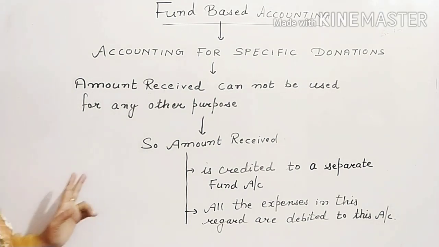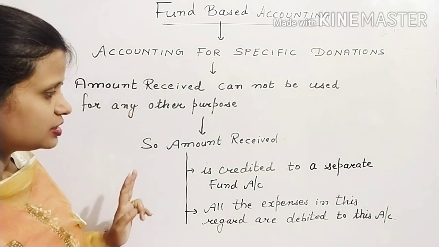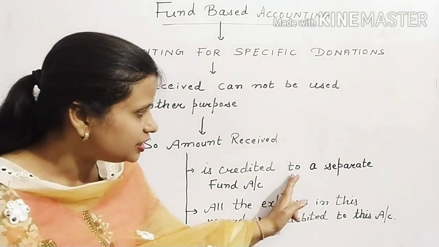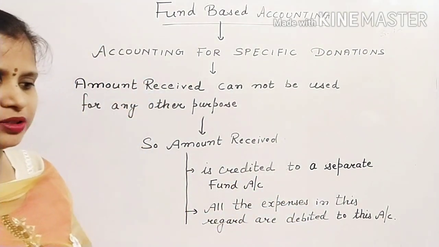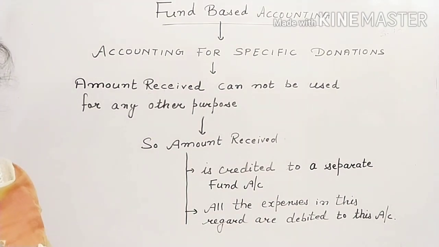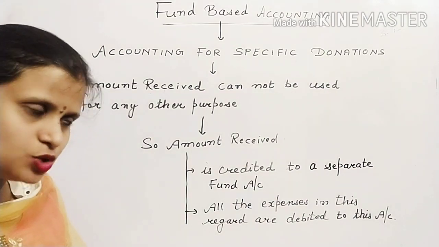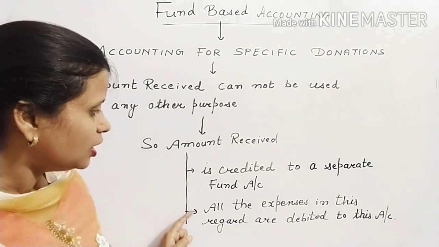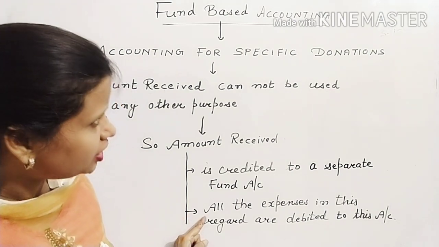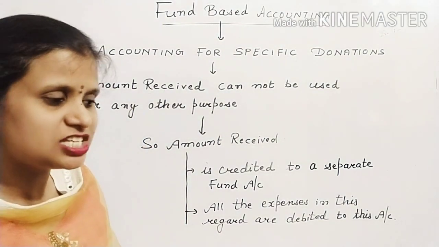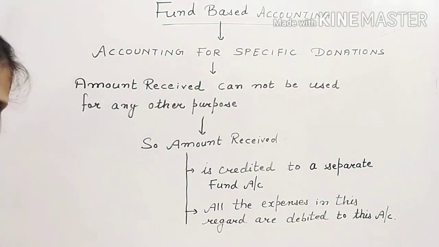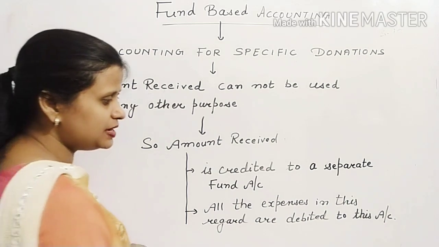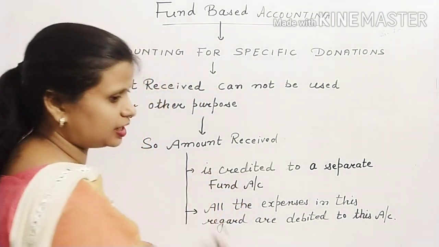Any such amount will be credited to a separate fund account, kept separate so that it can be used only for that particular item. And all the expenses related to these specific donations will not be debited to the income and expenditure account, they will be debited to this fund account.